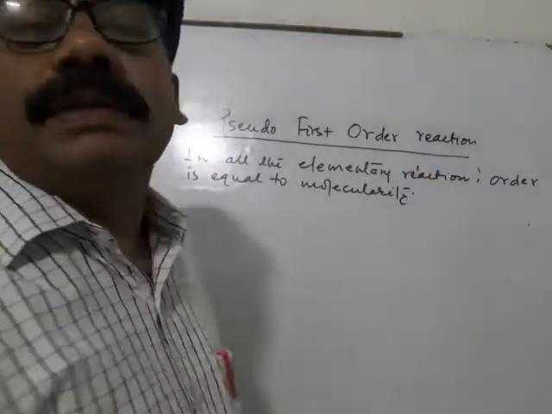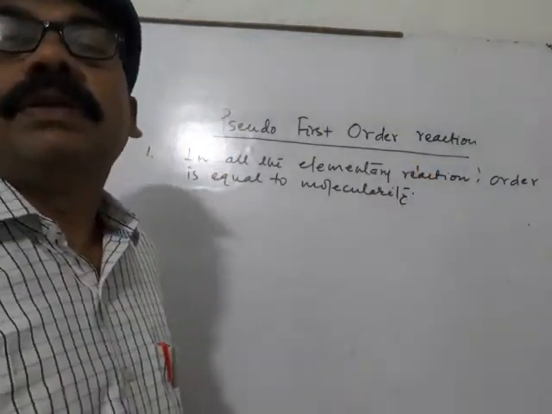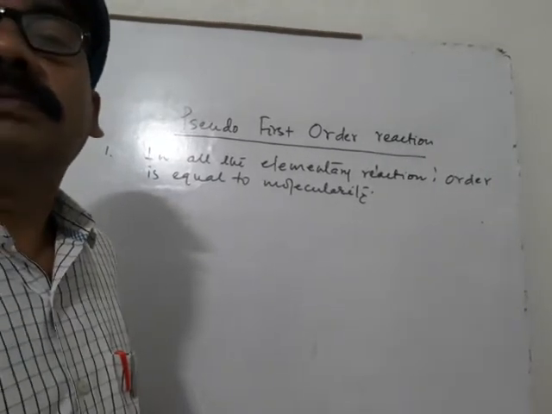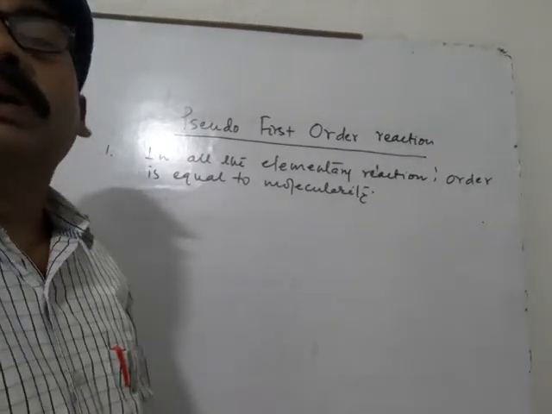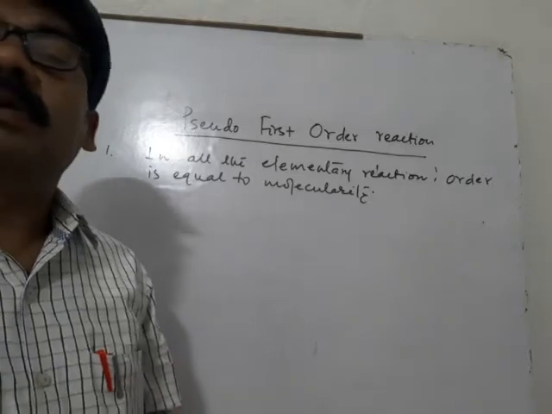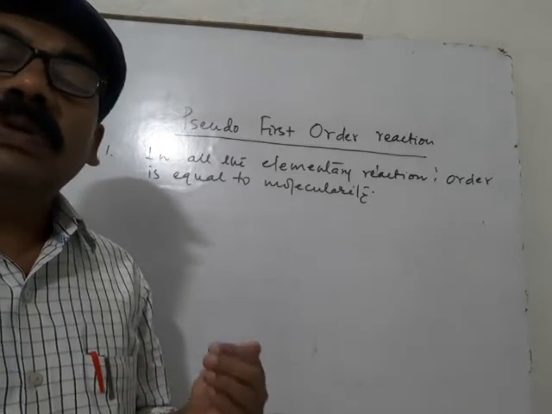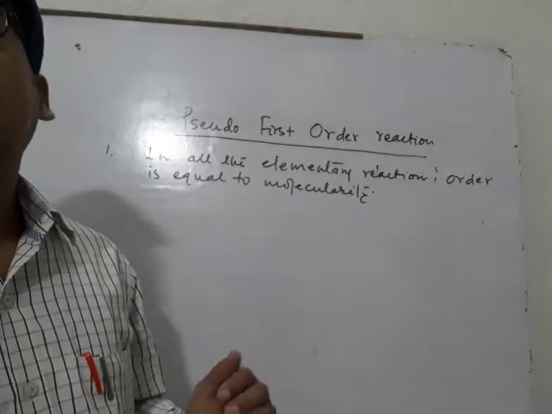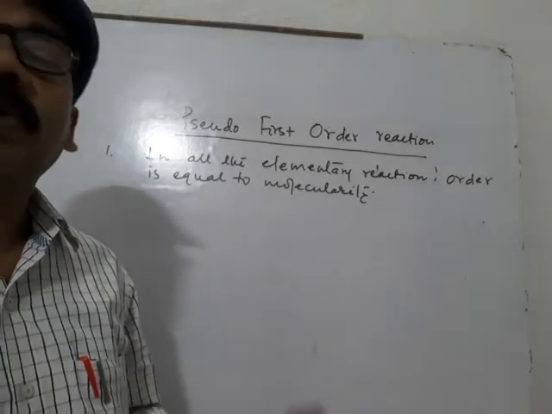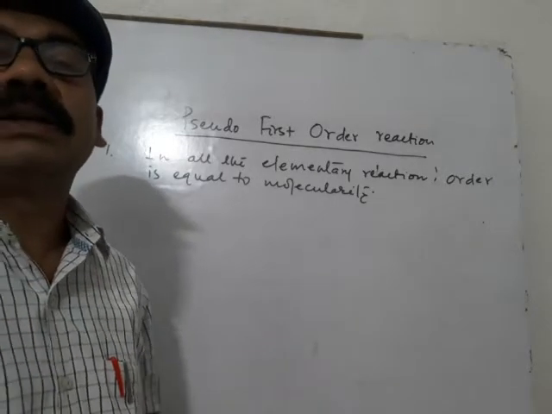But in some reactions, we observe that molecularity is different, order is different. This is found in those reactions where one of the reactants is in large excess.